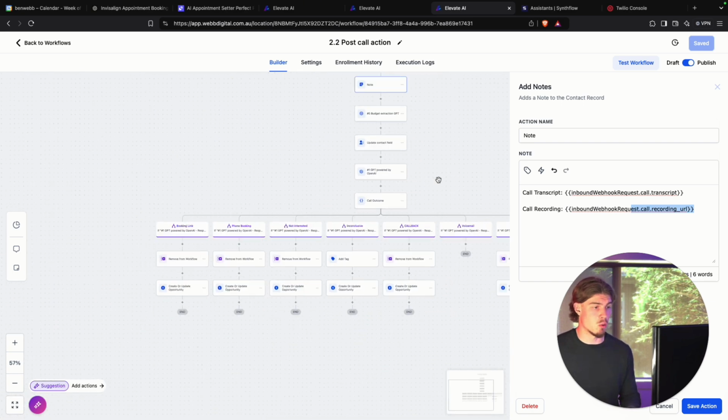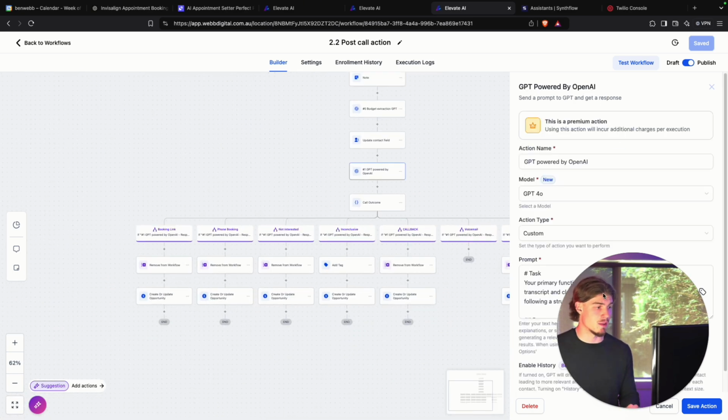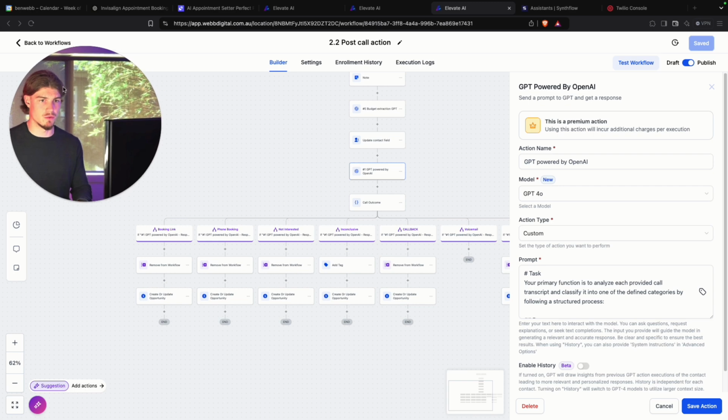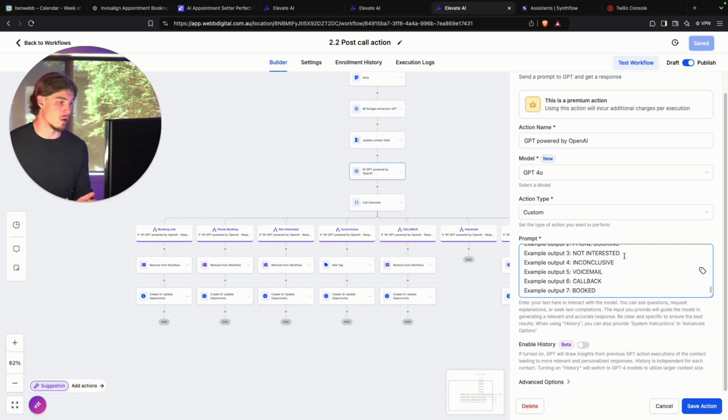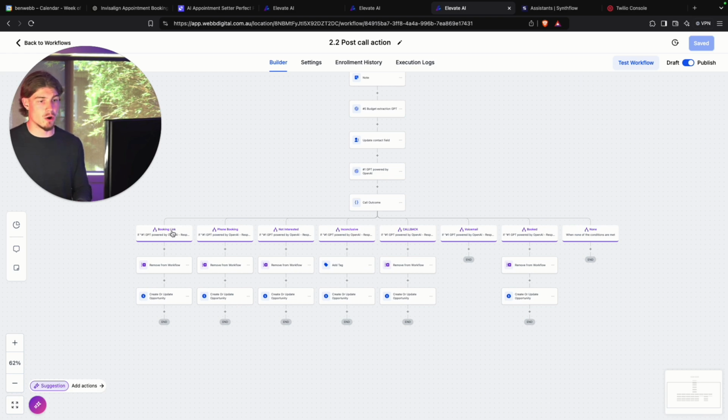But then the important thing about this workflow is that there is a GPT request, which will basically analyze the call transcript, which is provided at the bottom, and it will sort it into a certain situation, essentially. So they made a booking over the phone, they weren't interested, it was inconclusive, voicemail, etc. And then it will put the contact down one of these branches and do a few actions based on what happened in that call.